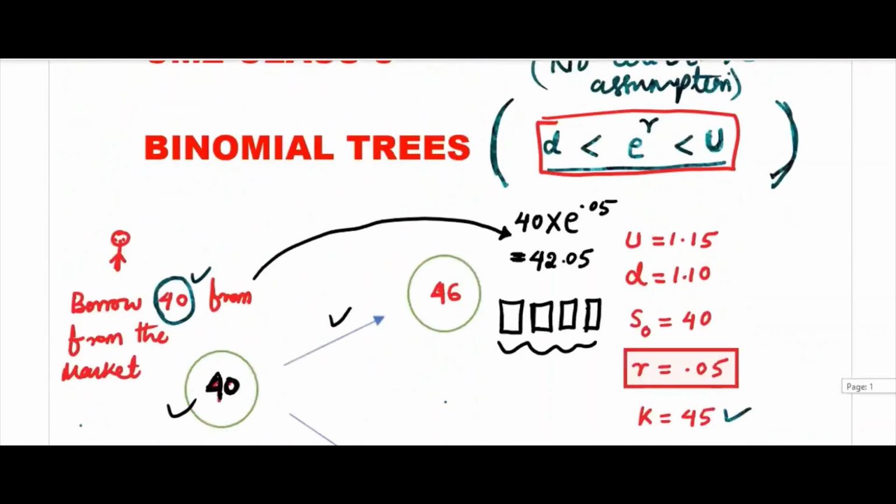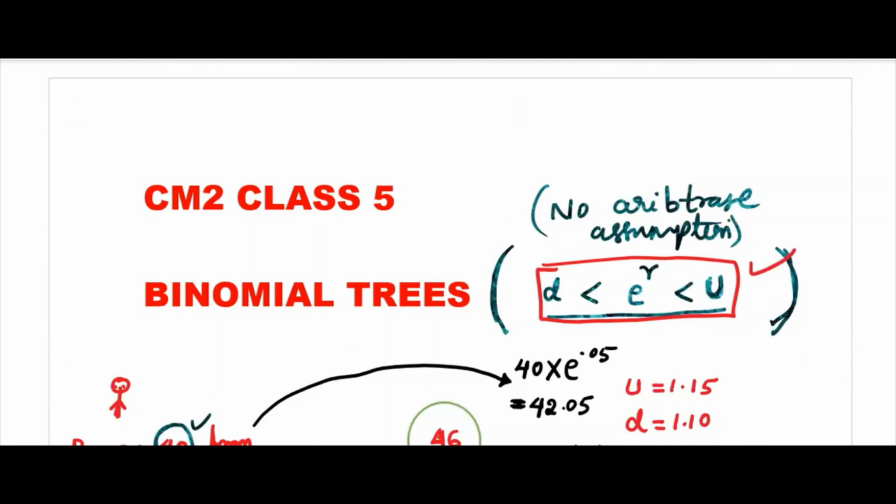So this is important. Remember, this you will always see in the problems, and wherever you use binomial trees, this is the no-arbitrage assumption.